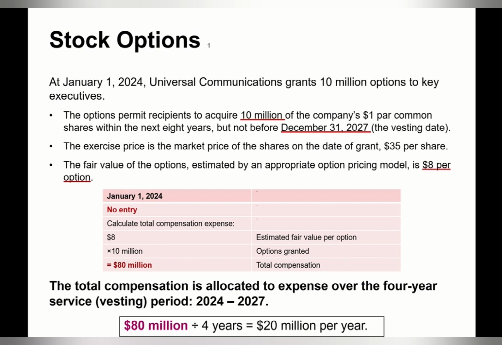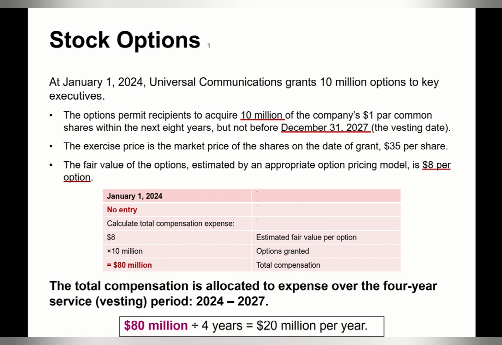At January 1st, 24, Universal Communications grants 10 million options to key executives. The options permit recipients to acquire 10 million of the company's $1 par common shares within the next 8 years, but not before December 31st, 27, the vesting date.